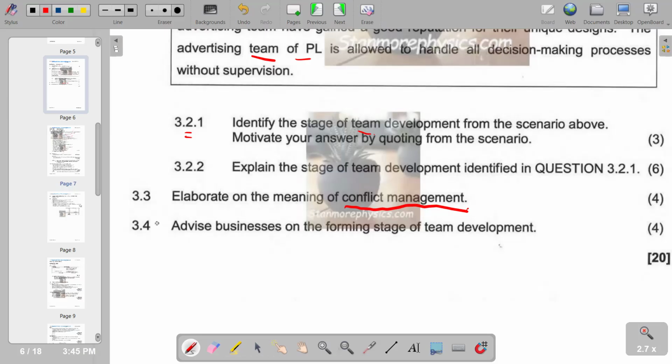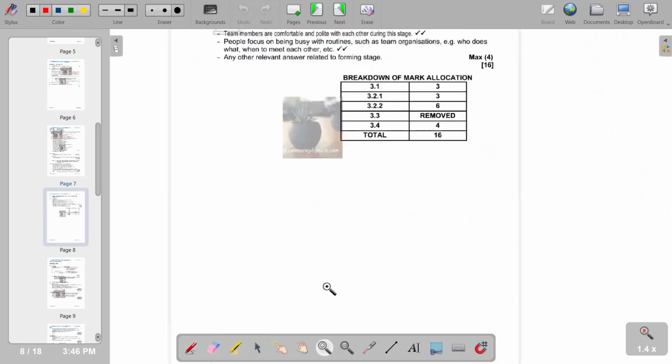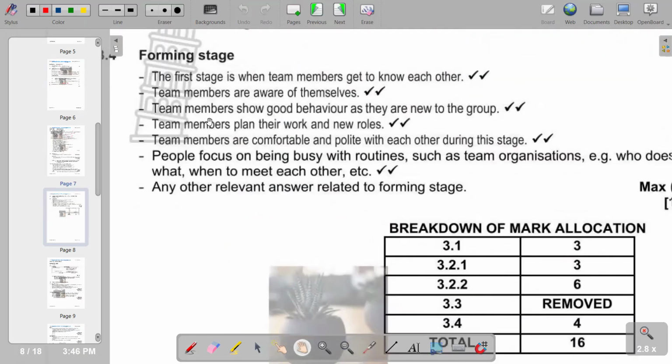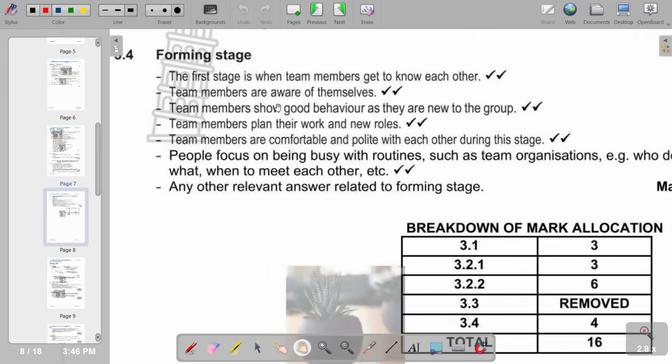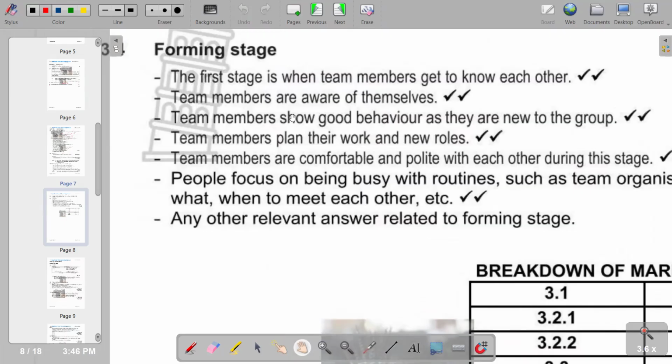So, in terms of 3.4 now, advise businesses on the forming stage of team development. So, explanation in terms of the forming stage. This is the stage when team members get to know each other. So it means it is in the initiation stages, and team members are aware of themselves in this stage. Team members show good behavior if they are new to the group. Team members plan their work and new roles. So that's what we have in terms of the forming stage.